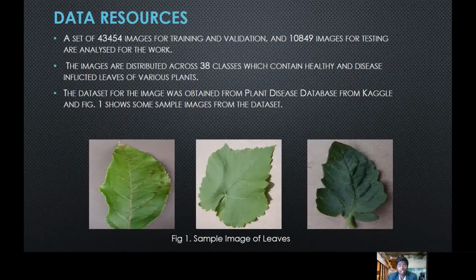The data resources. A set of 43,454 images were used for the training part, and 10,849 images were used for the testing part of the study. The 43,454 images were divided into the training and validation dataset in order to find the accuracy of the model during the training period. The images are distributed across 38 classes which contain healthy and disease-infected leaves of various plants. The dataset was obtained from Plant Disease Database, which is available on Kaggle. The figure shows some sample images from the database.